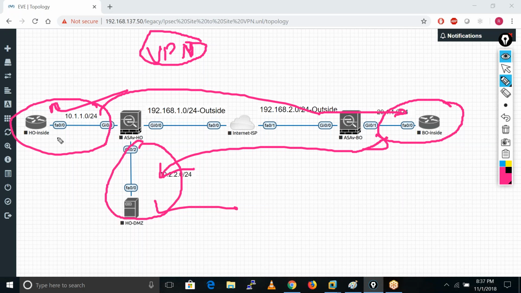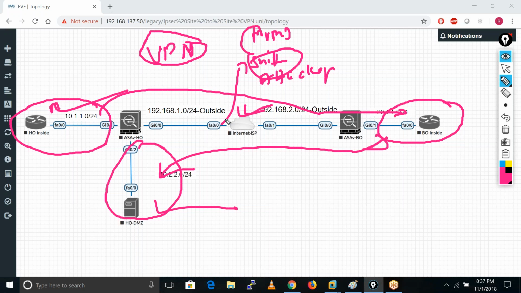So what happens if we send this traffic without VPN, through the internet? So the thing is, in internet there are attackers, because it's an untrusted network. So maybe someone snoops our traffic. Okay, someone like man in the middle, this is known as a man in the middle. Okay, what happens, he just captures all data. Maybe he tampers this data. Maybe he removes something from that particular data, or maybe he adds something in that data. That is tampering.